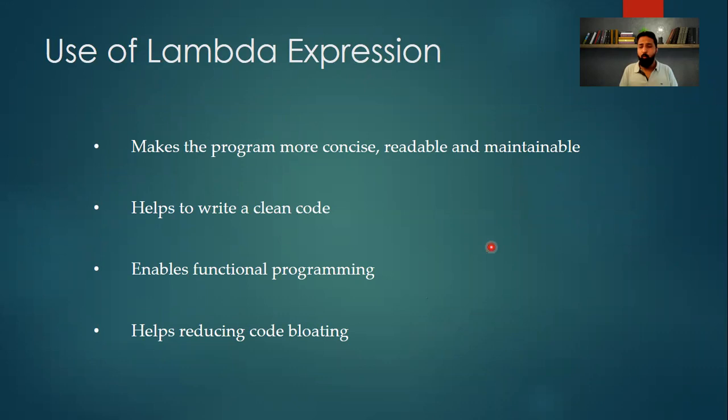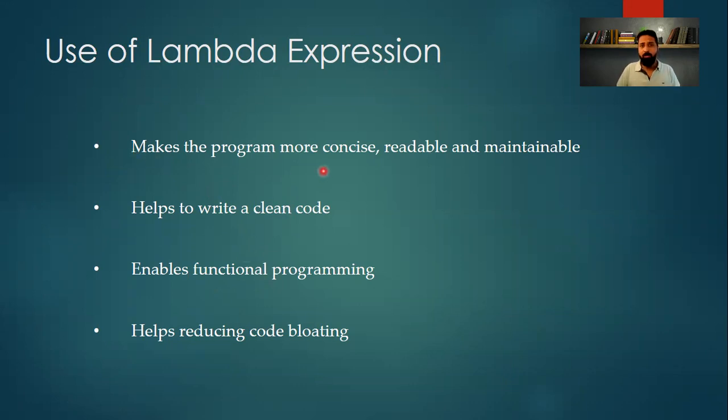Now, why do we need this feature in Java 8? The use of lambda expression makes our program more concise, readable, and maintainable. Okay, that means in short, it helps us to write clean code. Along with that, it helps us to enable functional programming. Now, what do we mean by functional programming? That means it is a way of programming wherein we pass functions as an argument to different methods, different functions. That is called functional programming.